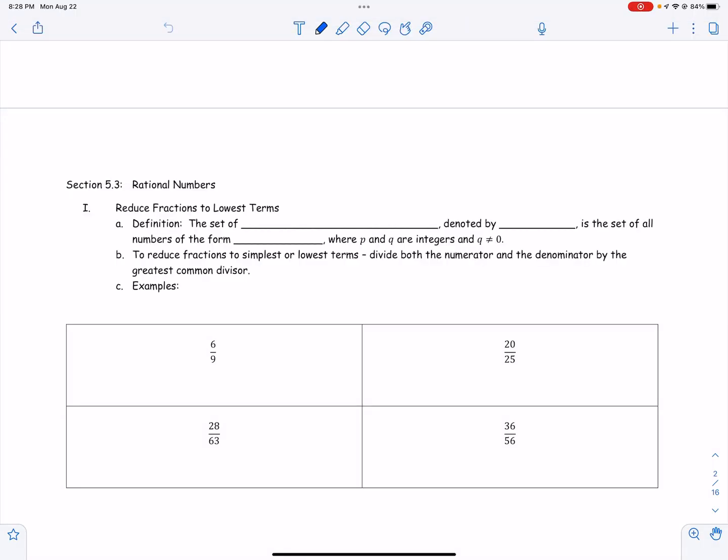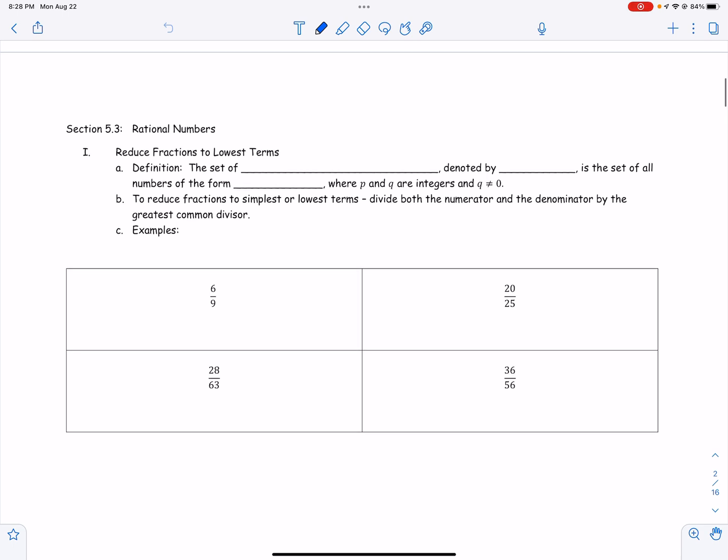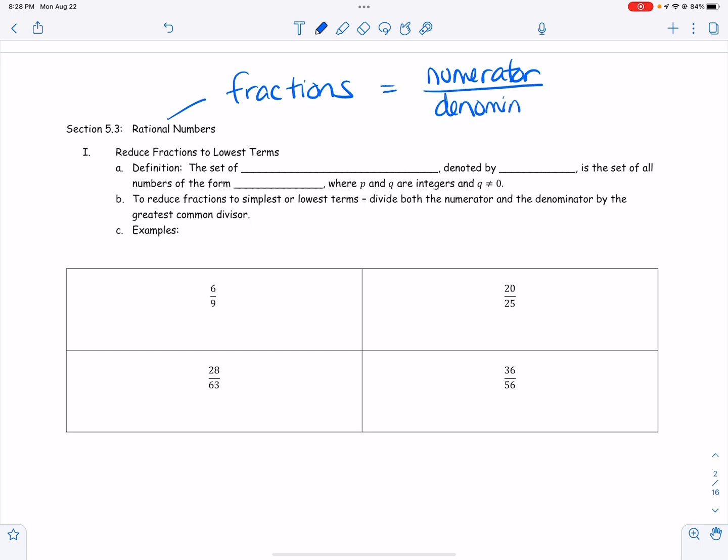All right, this is 5.3 on rational numbers. Rational numbers is just a fancy word for fractions, okay? We've got two pieces of our fraction. We've got our numerator, which is our top number, and our denominator, which is our bottom number, okay? And so the top number is being divided by the bottom number.